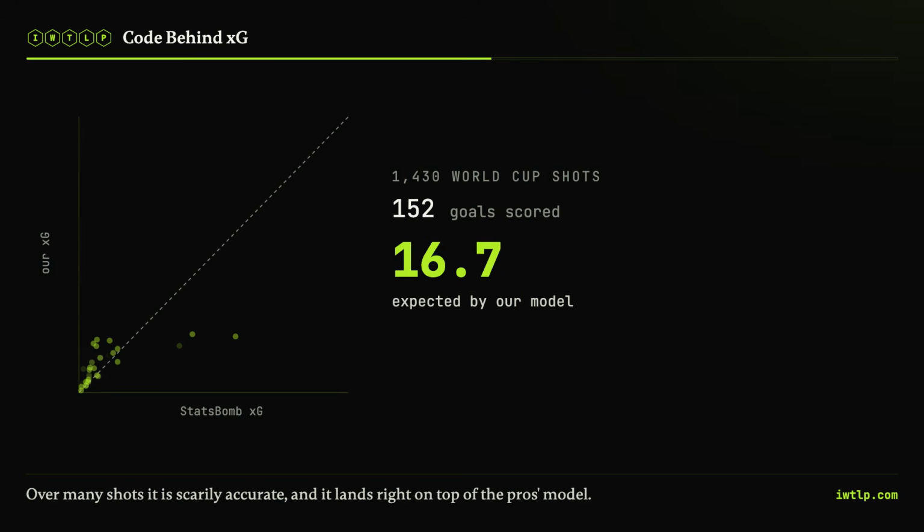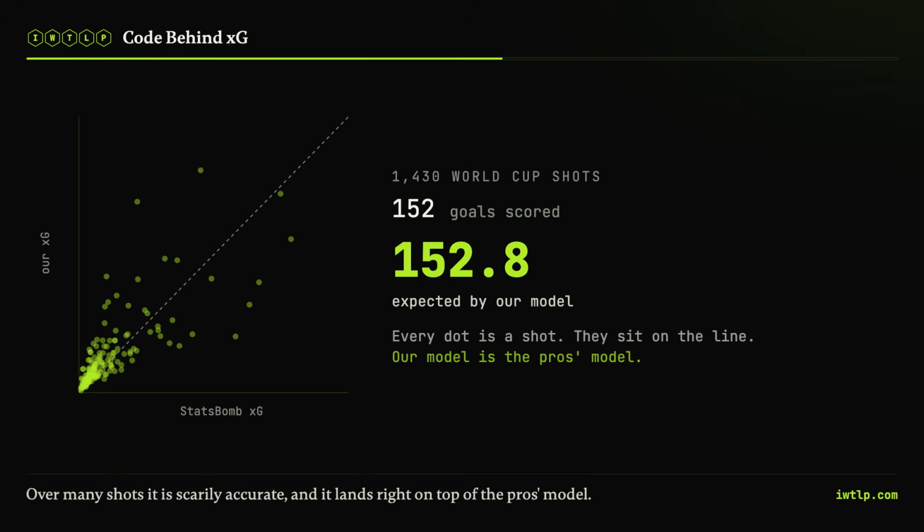So why trust it at all? Because over one game, it is noisy. Over many games, it starts getting uncomfortable. We ran our 150-line model over every shot at the 2022 World Cup. 1,430 of them. 152 goals were actually scored.